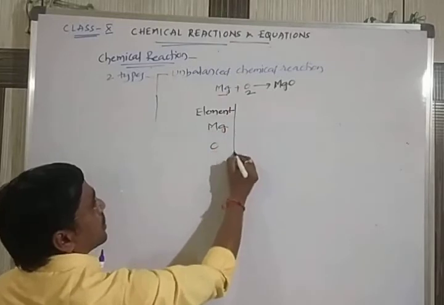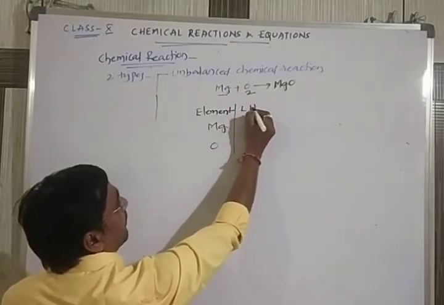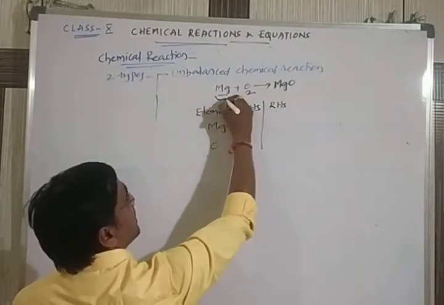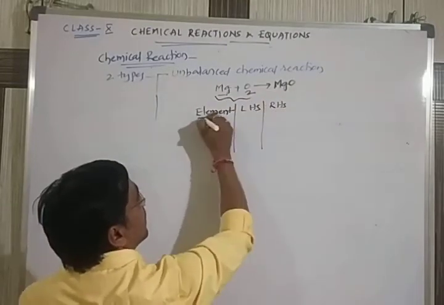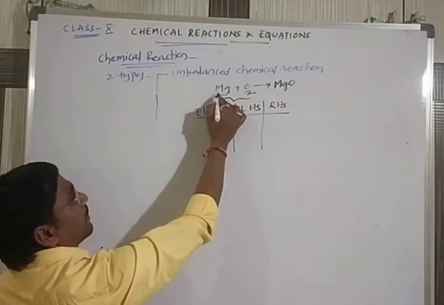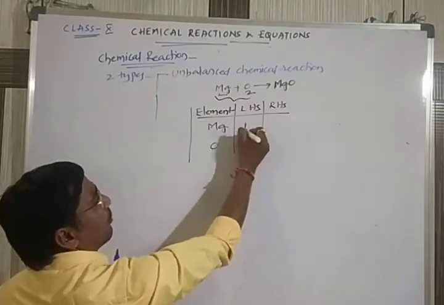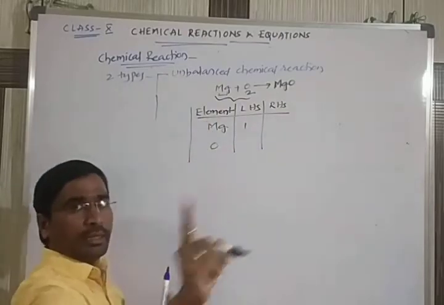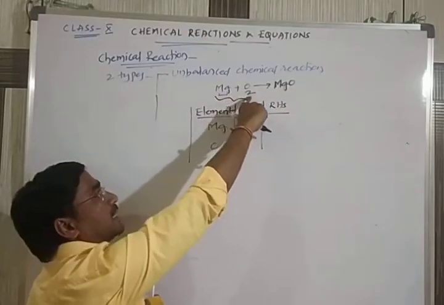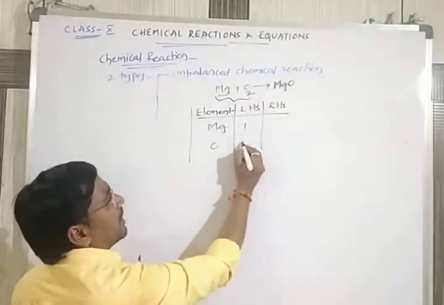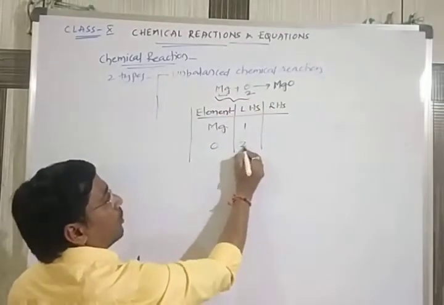The left hand side is this side, the right hand side is this side. When you count magnesium, how many magnesiums are there on the LHS? Only 1. Next, how many oxygens are there? We have O2, so we have to take 2.